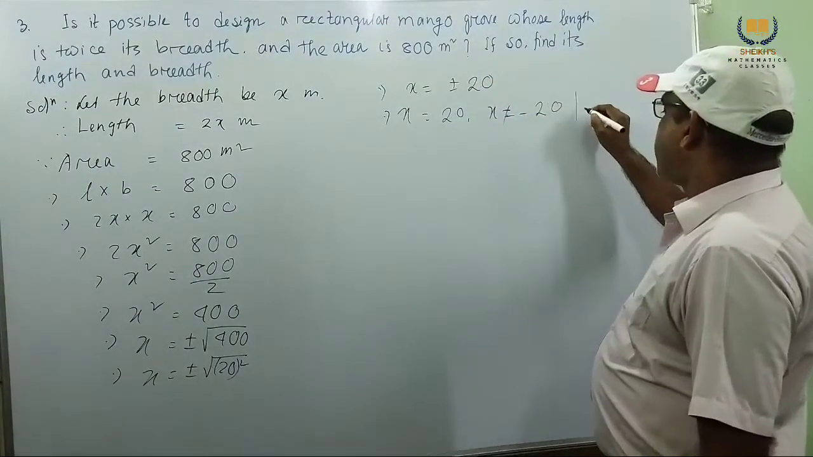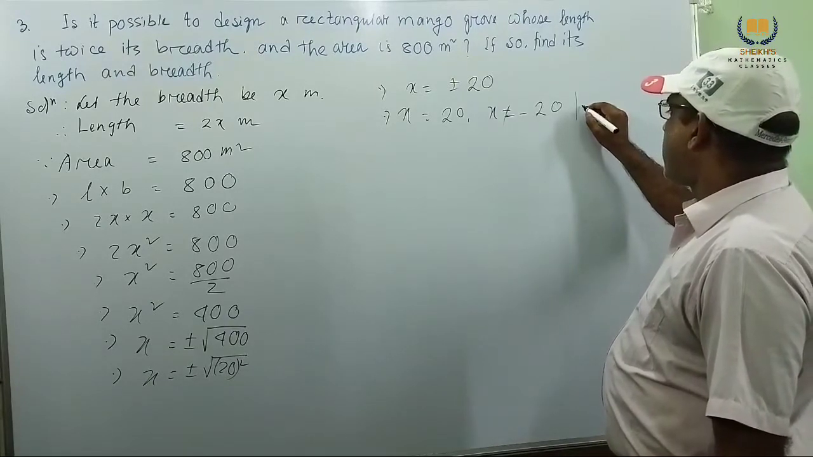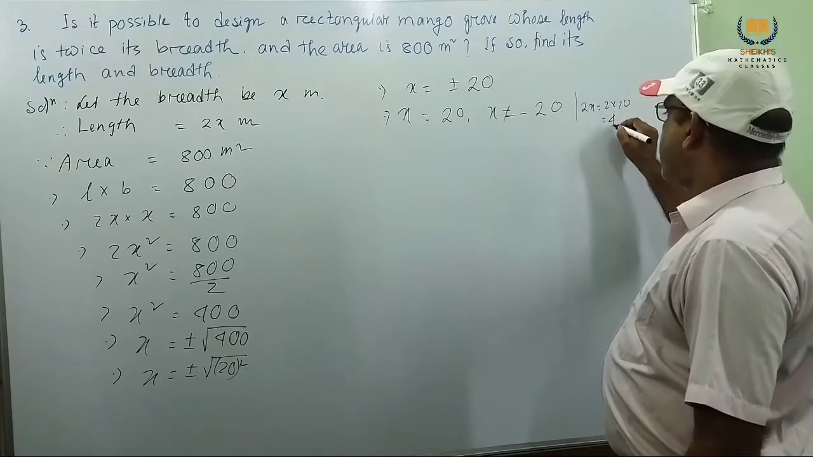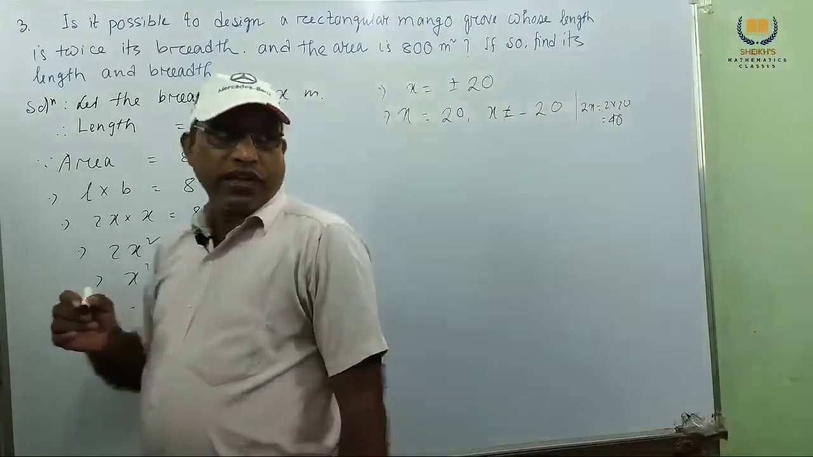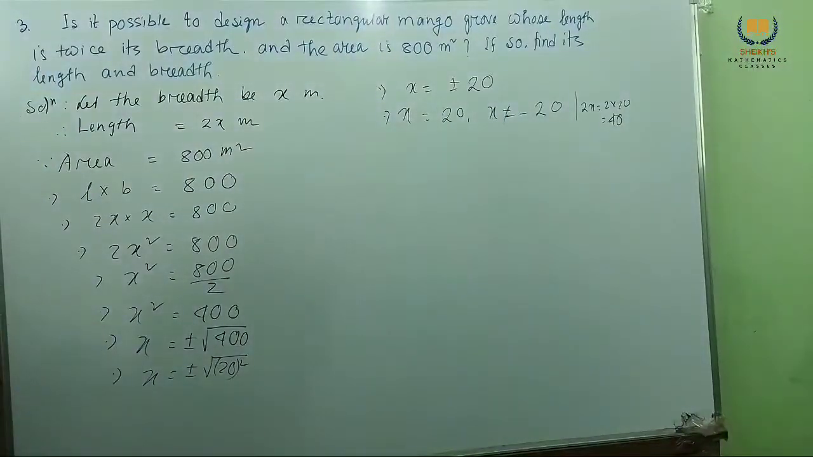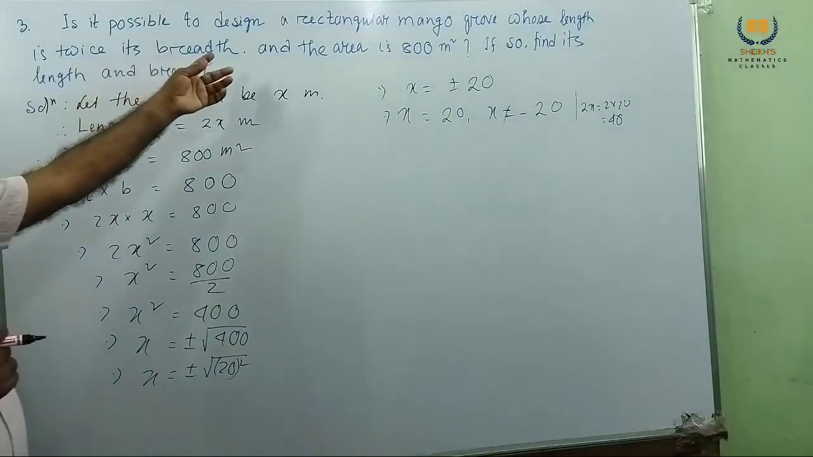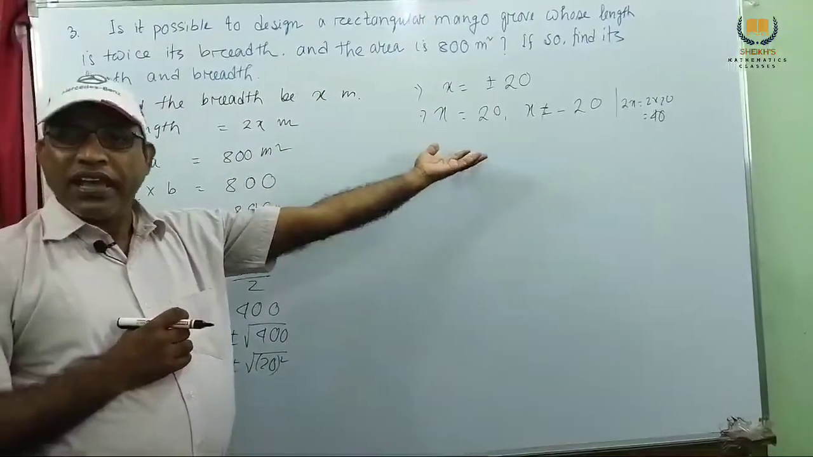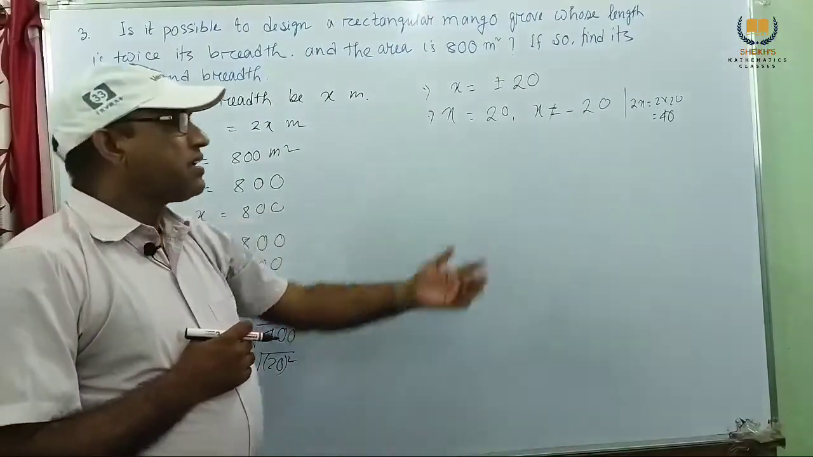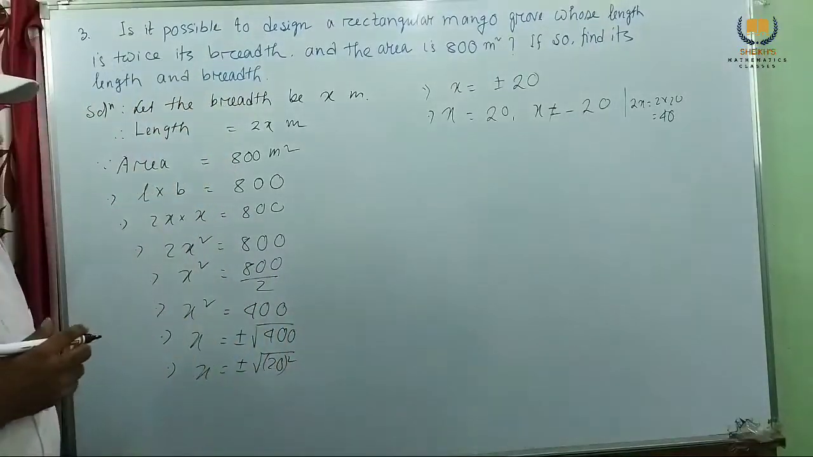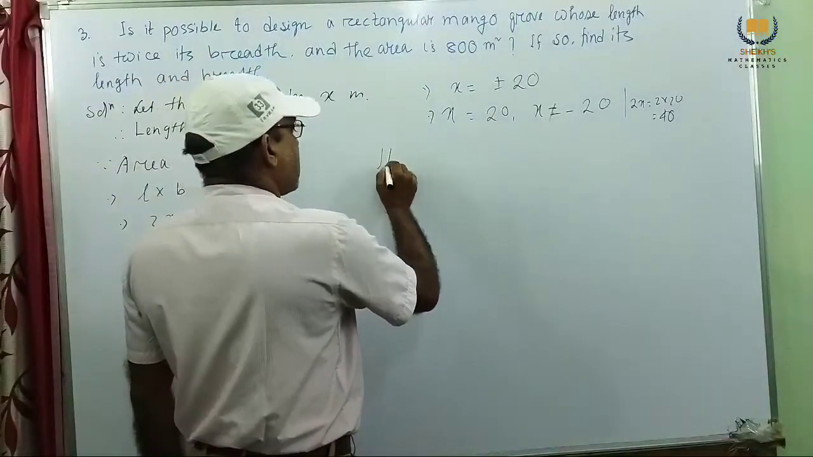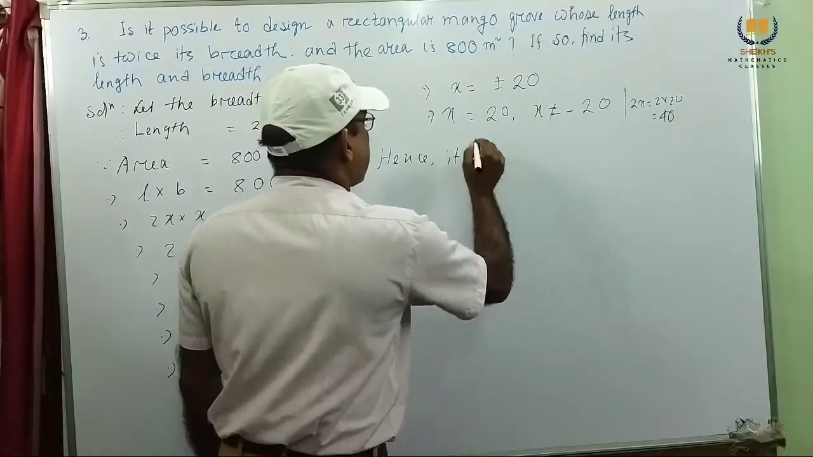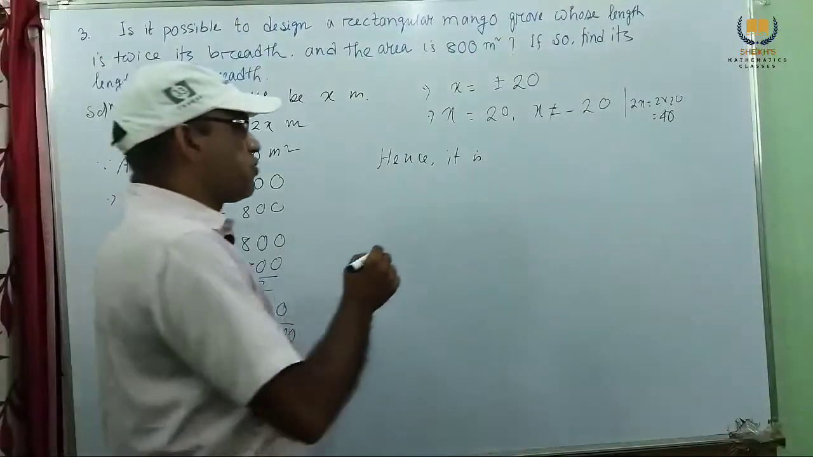Then x equal to 20 means length is twice x, 2 into 20. This will be 40. So we get the required. First, our comment we have to give: is it possible to design a rectangular mango grove? Yes, we get length is real number. So yes, hence it is possible.